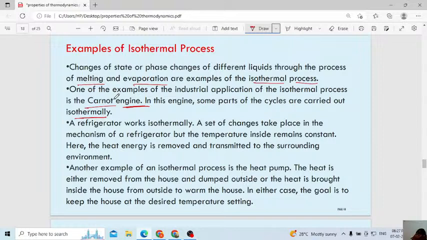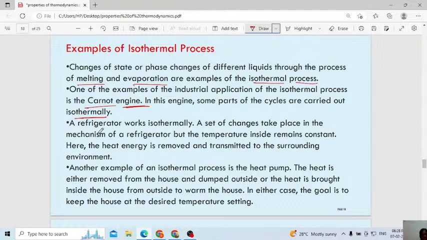Maybe I will explain it, but it is there in your syllabus. I don't know where completely we will study this one. In the Carnot engine cycle also we will study in detail: two times isothermal expansion will happen, and two times isothermal compression will happen. But this needs a complete explanation of the Carnot engine. It needs 15 to 20 minutes, but I think it is there in detail in your syllabus. When it comes, I will explain. Here only, remember the example.